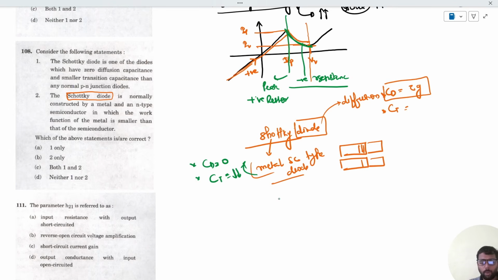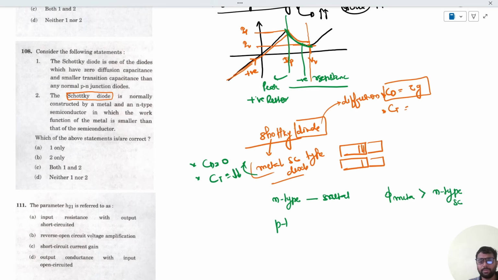Also, when we have n-type semiconductor mixed with the metal, the work function of the metal is greater than the n-type semiconductor.